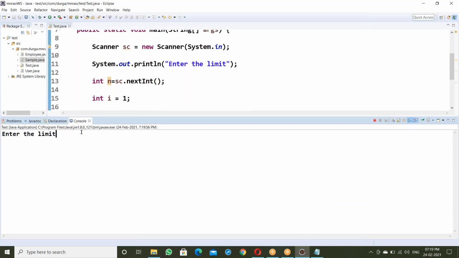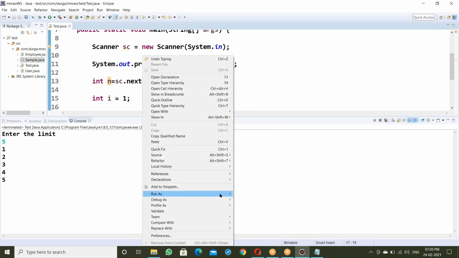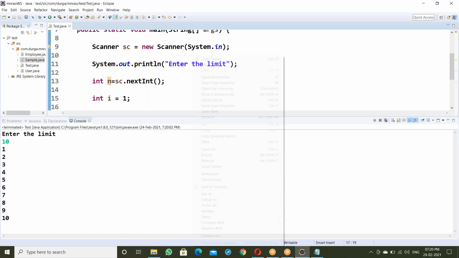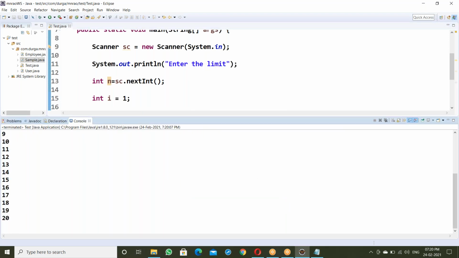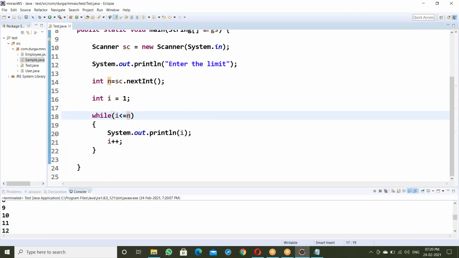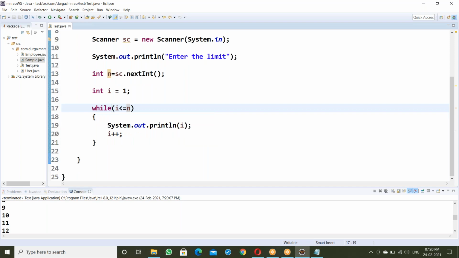Suppose if it is 5, then 1 to 5, displaying up to 5 here. Suppose 10, 1 to 10. Suppose 20, 1 to 20. So using that limit n, in place of 10 it's n here. Next, I want the sum of these numbers.